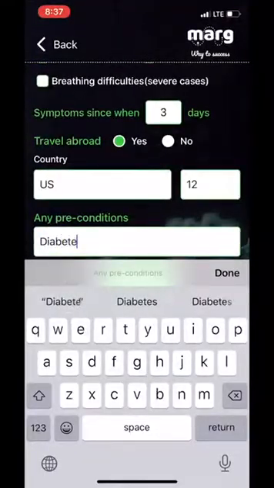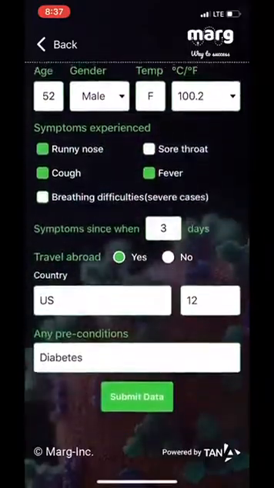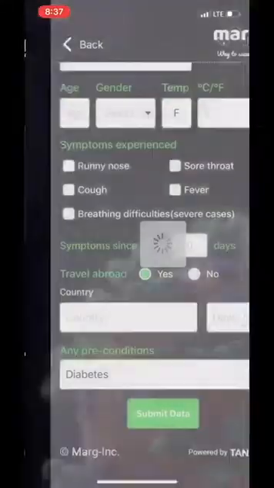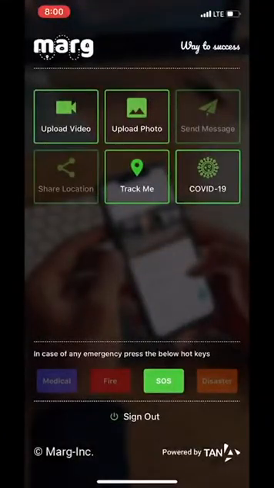Once you are through with providing the above information, kindly press the Submit button, which in turn submits the data to the authorities. The data sought helps the authority to register your SOS, that is, the initiation of your case, wherein the concerned authorities will dispatch the health officials to attend you and take appropriate action, be it initial checking, testing, quarantining, admitting to the hospital as the case may be.